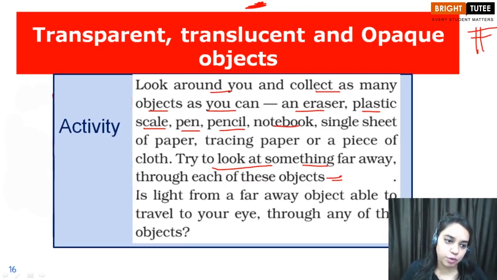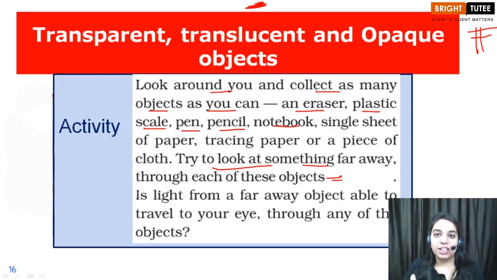Then children, we have opaque objects, and opaque objects are the ones through which you are not able to see anything at all. Okay children, there is no visibility at all. For example, a wooden piece. Can you look through a table which has a wooden cupboard? Can you see through it what all objects are lying there? No, you won't be able to see them. So children, opaque objects are the objects through which you are not able to see anything. If you haven't understood it yet, no need to worry. We are going to discuss all the three in detail and also with the help of this activity.